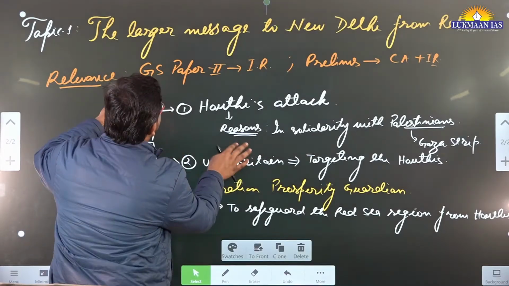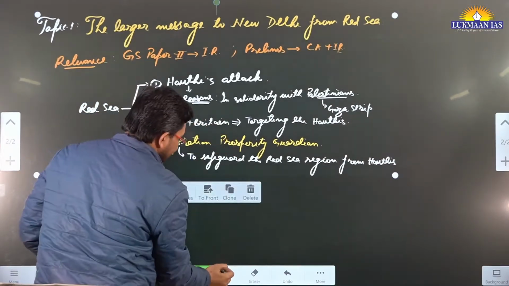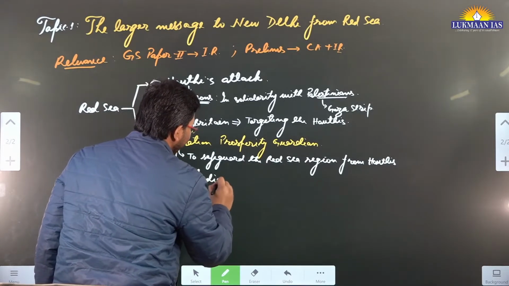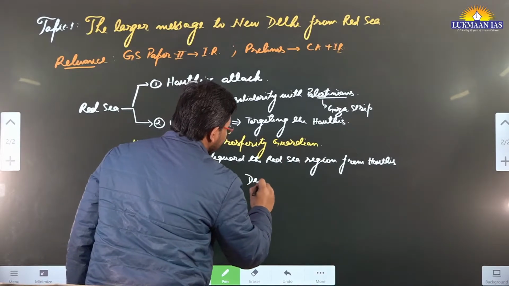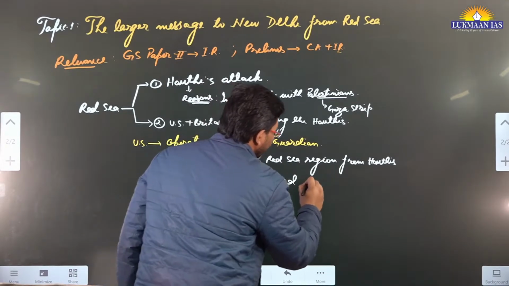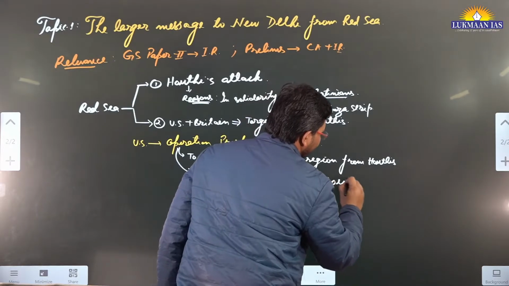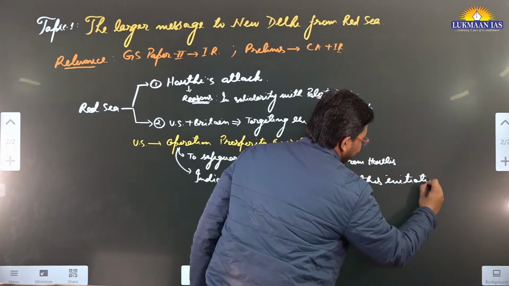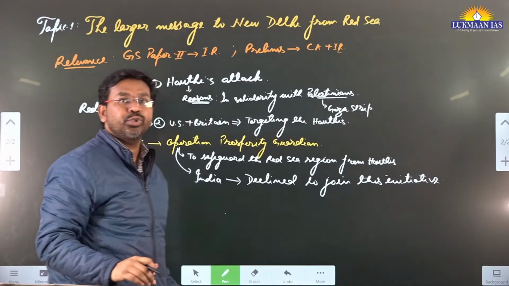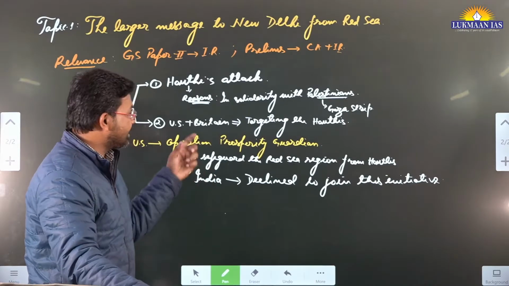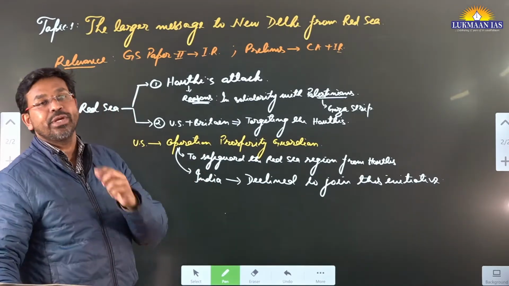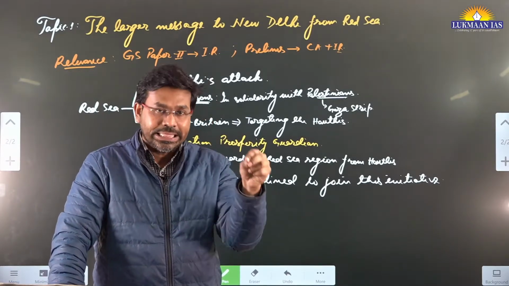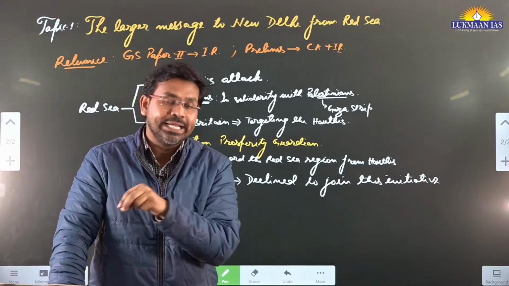And when we talk about India, so what was India's stake? Did India join it? So the thing is, when we talk about India, India has declined to join this initiative. India has declined to join the Operation Prosperity Guardian. This is important. Apart from this, here we need to understand that there were some ships that were passing through the Red Sea, and they were destined to come to India.